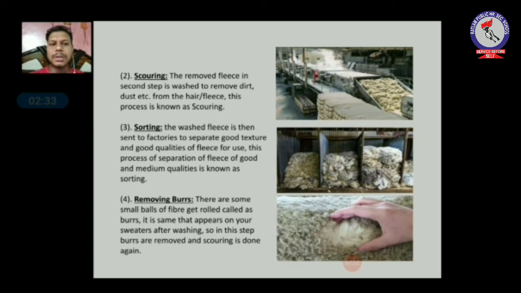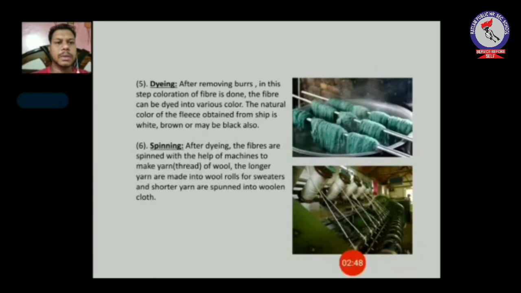That balls are known as burrs. So in this step, burrs are removed and scouring is done again. Means after removing burrs, the fleece is again washed. You can see in the third picture there is a small ball-like structure that is known as burrs.